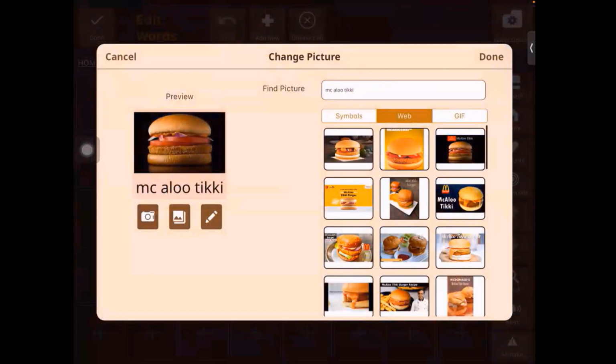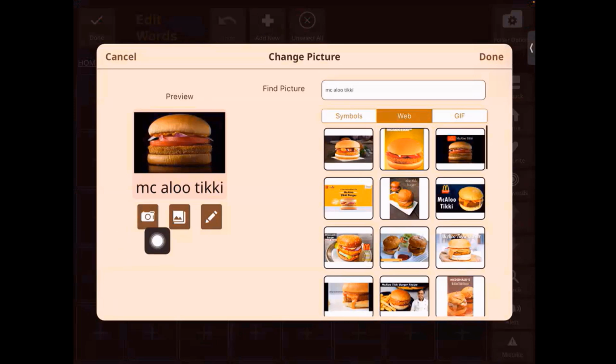All right. Now, under the photo, there are two more symbols. This one is the camera. It takes you to the camera of your device, and then you can take a photo and add that if the Mekalu Tiki was in front of you. And then this icon takes you to your device's gallery, where if you had a pre-saved photo, you could access it from there.